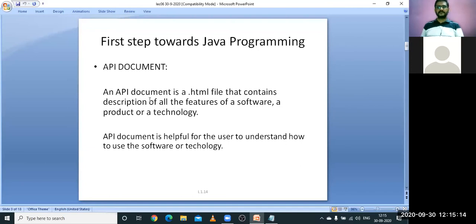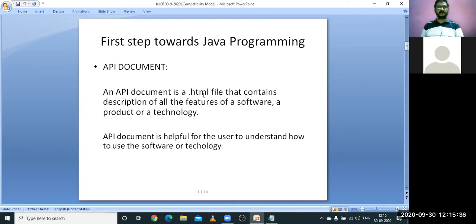As we know, an .html file can be browsed on web browsers, yes or no? Most of the HTML files will be browsed under web browsers like Google Chrome or Internet Explorer. So it is available over the internet. It can be accessed easily.